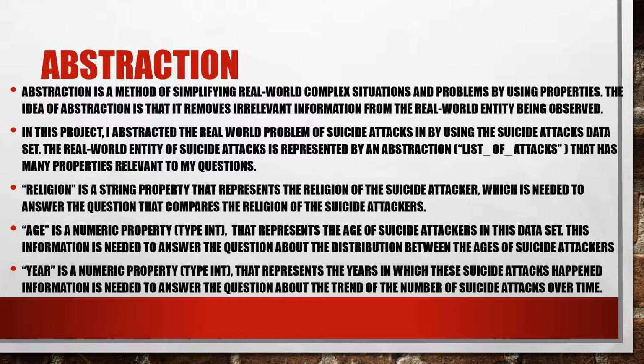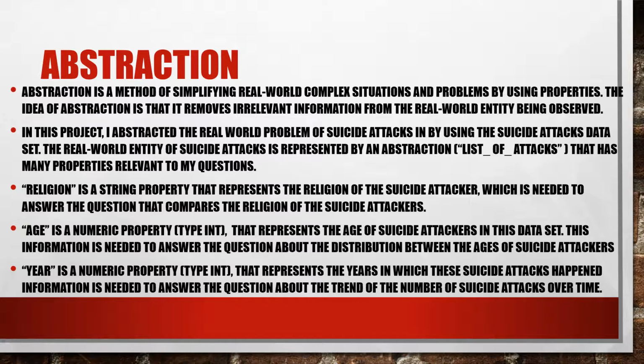An abstraction is essentially a method of simplifying real-world complex problems into properties. In the abstraction, you remove the irrelevant information from the real-world entity that you're observing, and that's where you simplify it so that it can be understood by computers. In this final project, I'm going to be abstracting the real-world problem of suicide attacks into a list of attacks that has many properties.